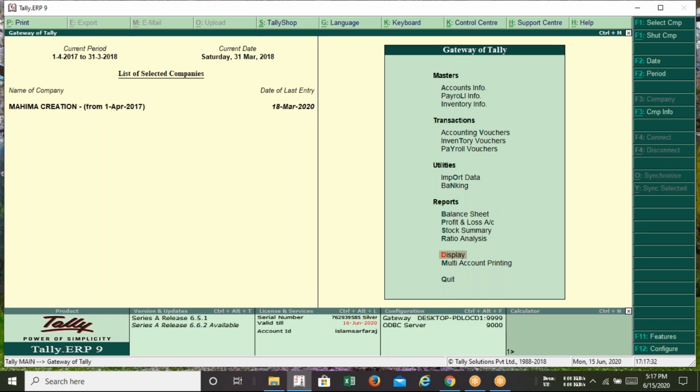In every part of India, businessmen use the Tally software for recording their day-to-day transactions like sales entry, purchase entry, and other transactions like banking transactions and everything.